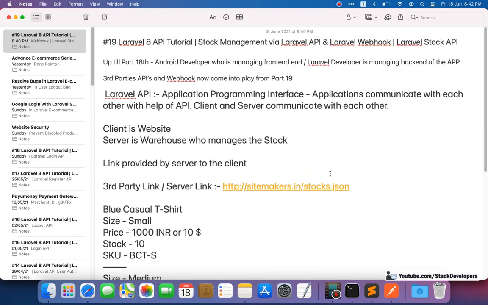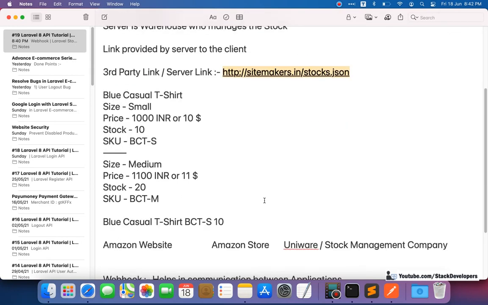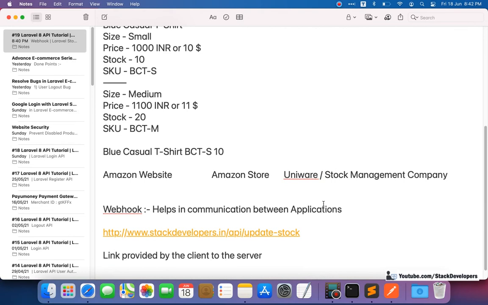In the next video we are going to make the Laravel stock API, and we are going to call it in curl to update the stock at the website end, and after that we are going to make the webhook as well. The goal is the same, but the syntax is different.